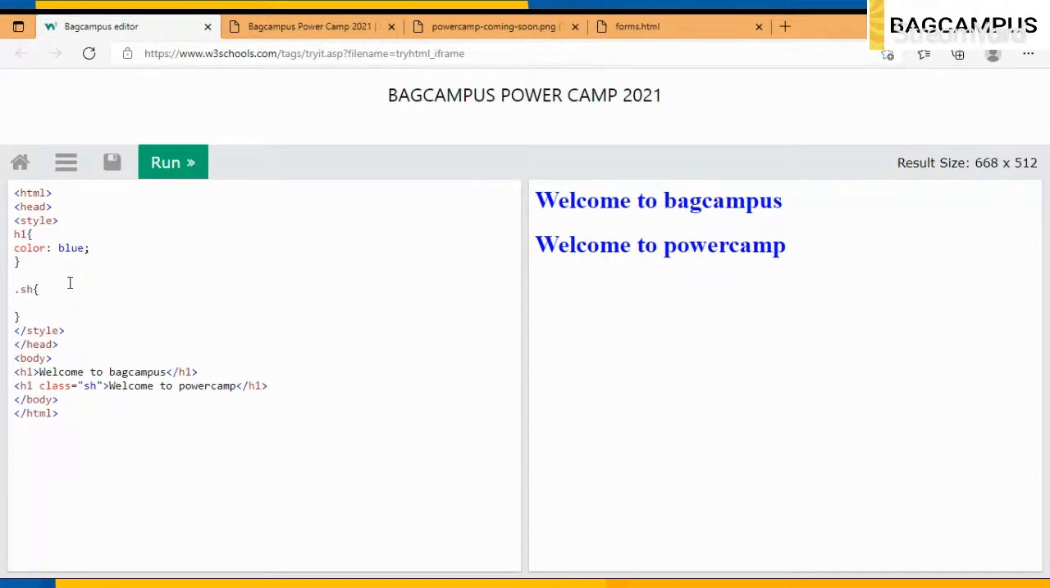So I will just use color font red. Done. Oh, this happened, right? Then we have to use, for example, text transform.